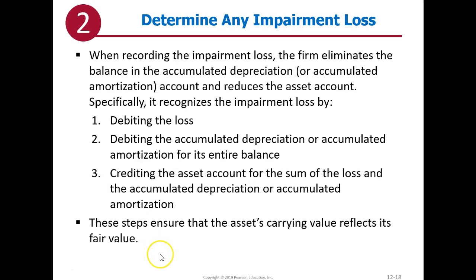So when we get into the accounting of this, there's a couple things we have to keep track of. First, we have to record the loss. But second, we have to keep up with any accumulated depreciation that may be involved. So basically, we debit the loss, we debit the total accumulated depreciation to date, and we credit the asset for the sum of those two things. This will ensure that the carrying value goes to its correct amount, which is fair value. There'll be no accumulated depreciation, so it's like they're starting over.